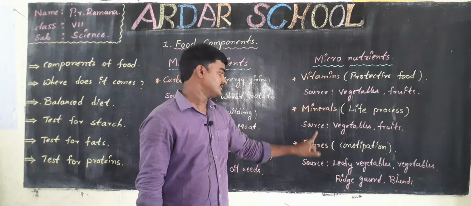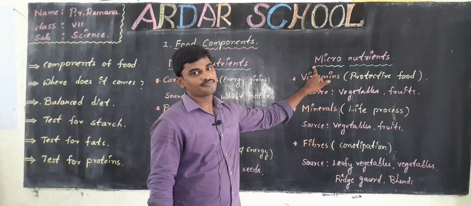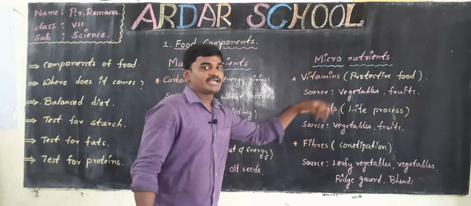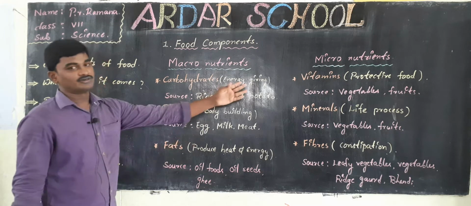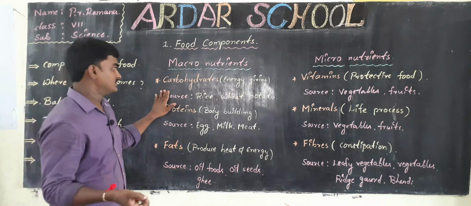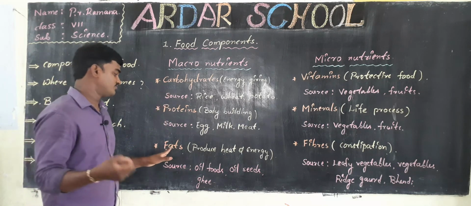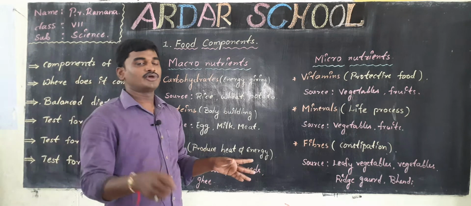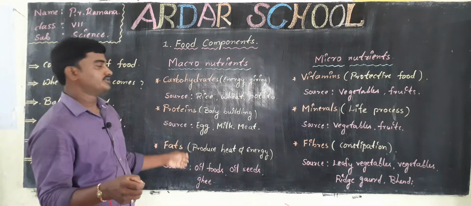Vitamins, minerals and fibers are micronutrients. Now, what are the sources of these nutrients? Which food contains carbohydrates, which contains proteins, and which contains fats? Now I am going to give you information about these nutrients.